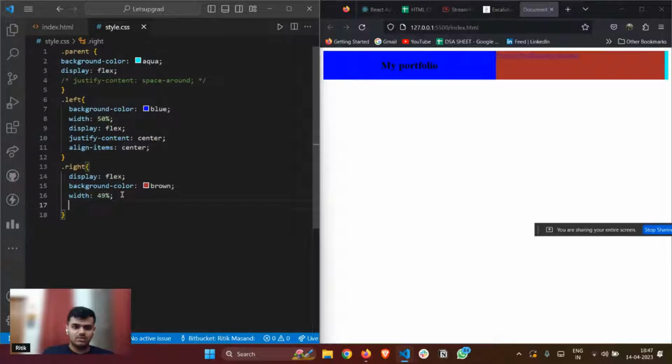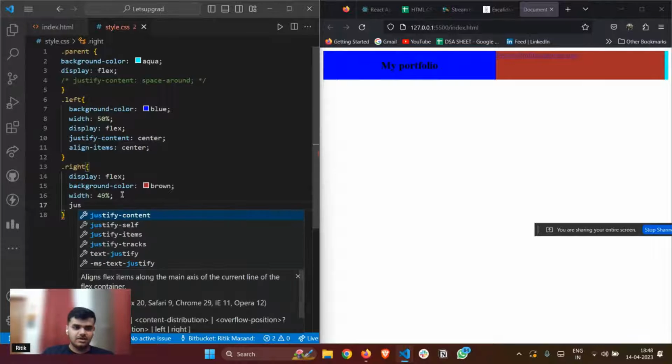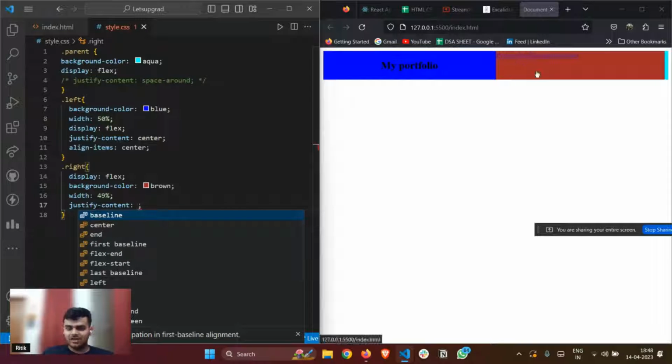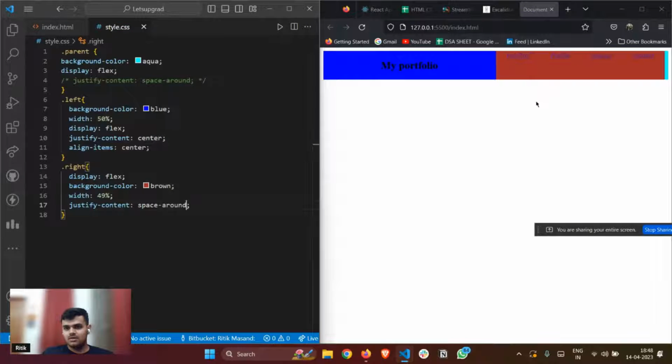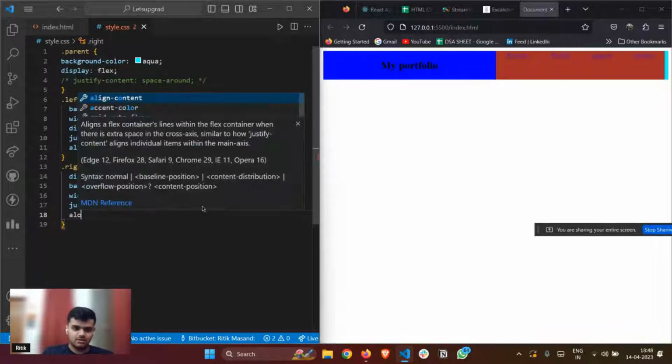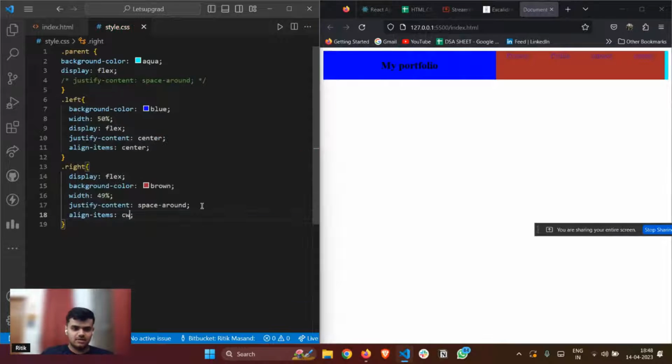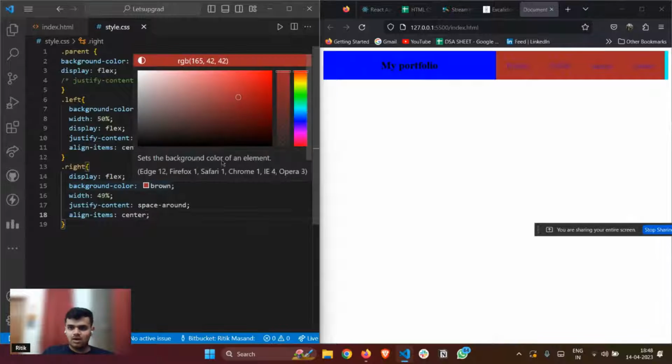Okay, now I'll do something. I'll just do justify content. I'm thinking of separating them evenly, so I'll do space around or space between. We'll try. Let's see. Okay, this looks good, and I'll also do align items center.